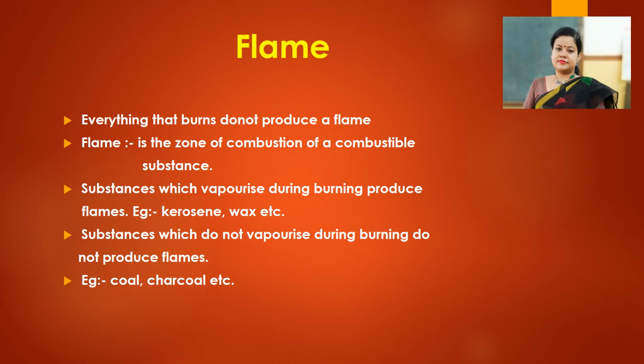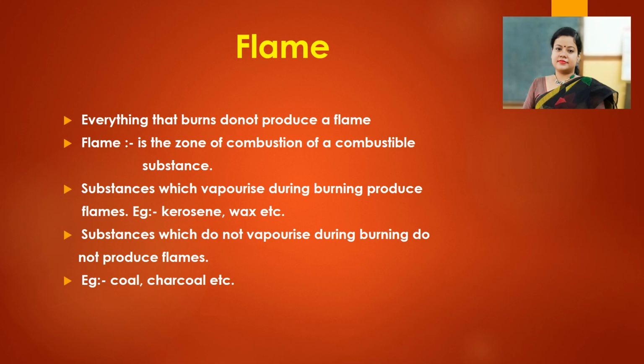Flame. Everything that burns does not produce a flame. Flame is the zone of combustion of a combustible substance. Substances which vaporize during burning produce flame, like kerosene, wax, etc. Substances which do not vaporize during burning do not produce flame, like coal, charcoal. So the substances which do not produce flame simply glow.